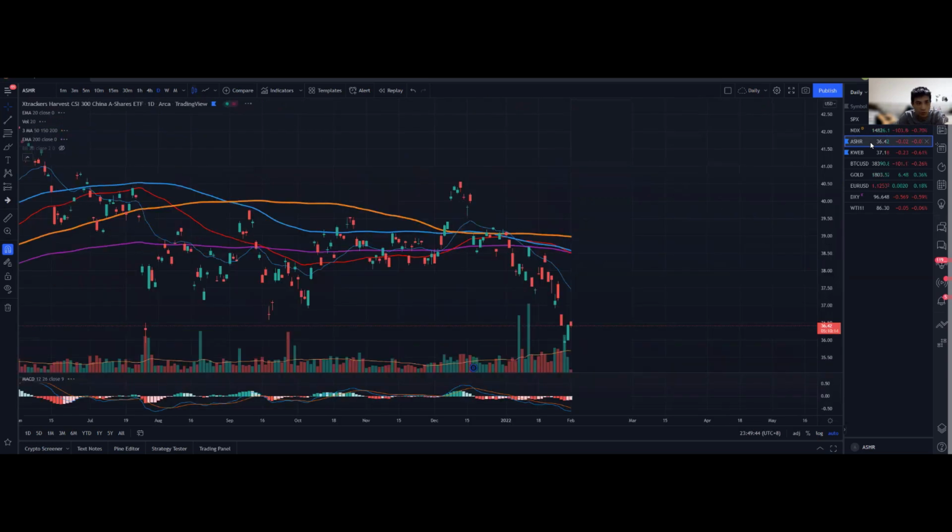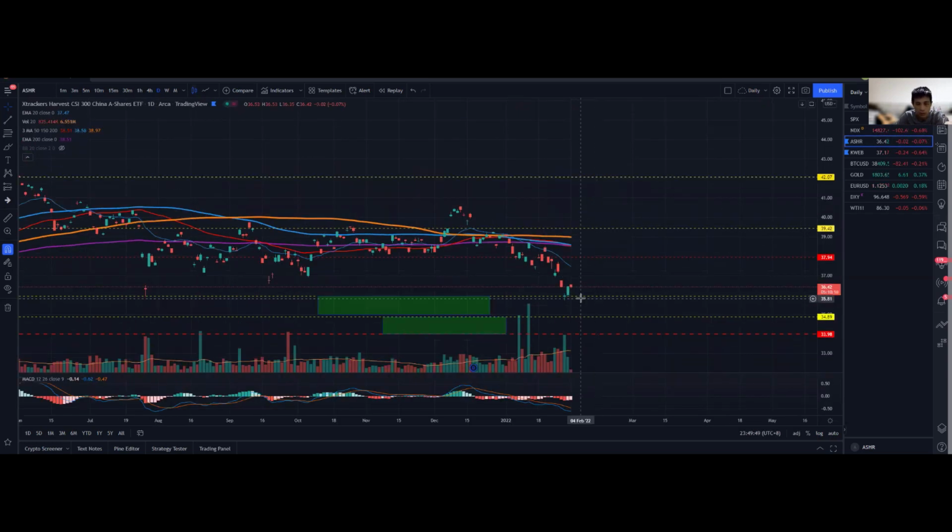For HHR, on the bright side, we definitely do find some support, the key support region over here. Horizontal support, like what I mentioned, is very key, and we need to hold support above that. If we do break strongly below that, or even find ourselves one or two days below that region, it will definitely be a very bad bearish sign.